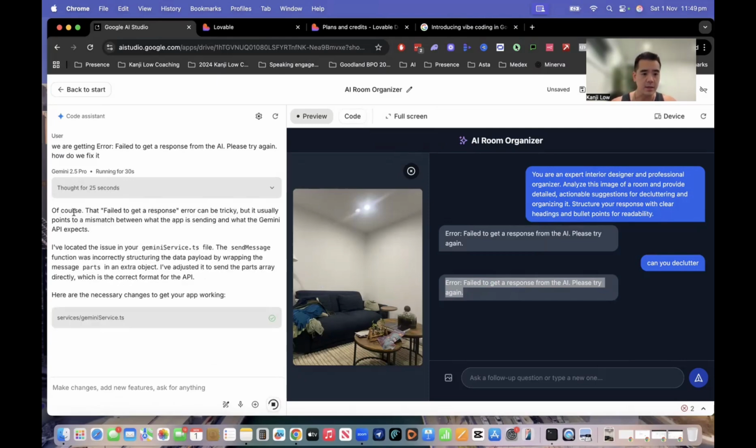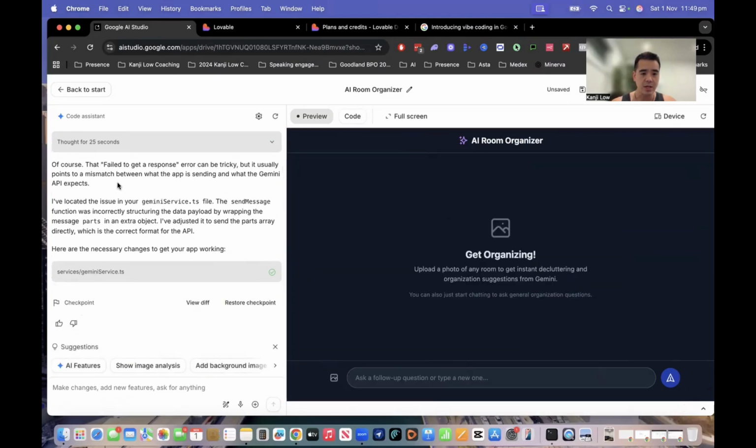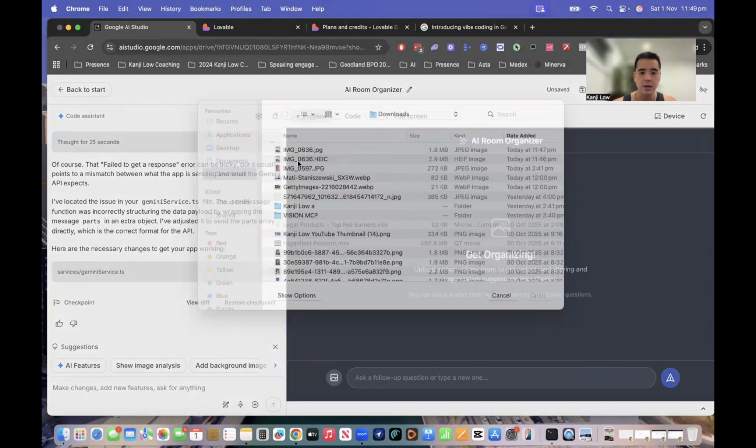So it says here, of course, that a failed to get response error can be tricky. There's a mismatch in what the app is sending and what the Gemini API expects. So there's something wrong with the Gemini service. Okay, so has that been fixed? Let's have a look. Okay, here are the necessary changes. All right, so we'll upload it again.